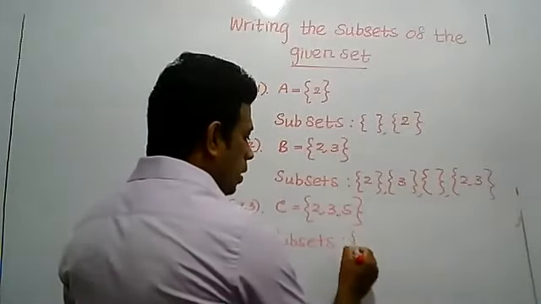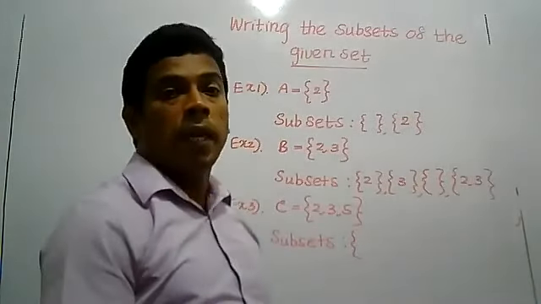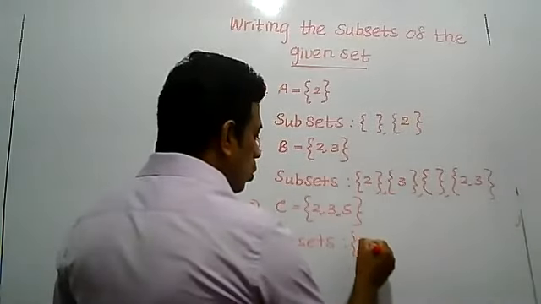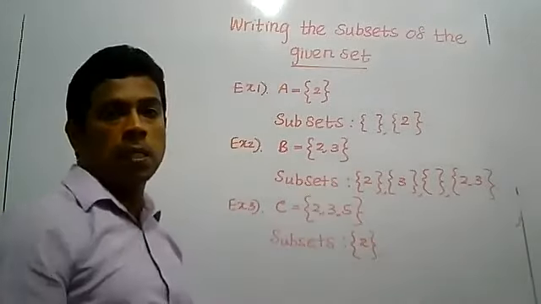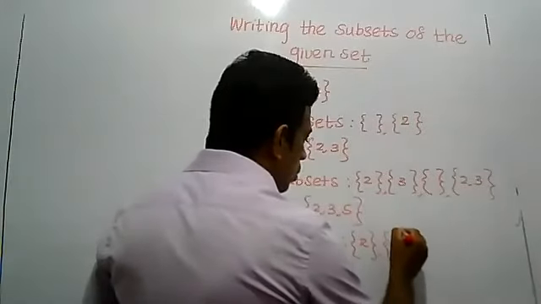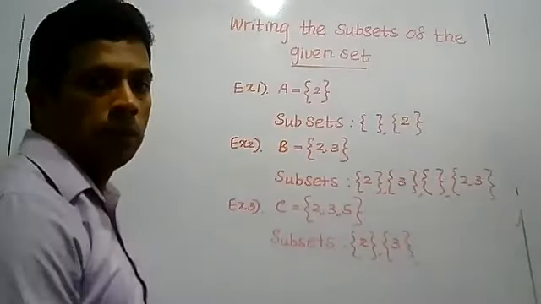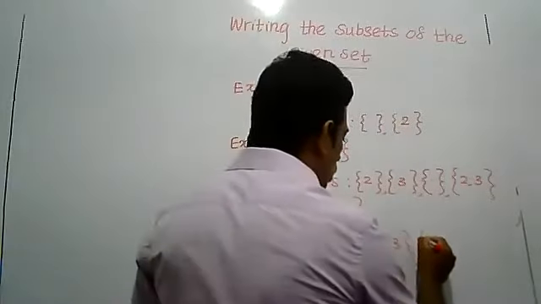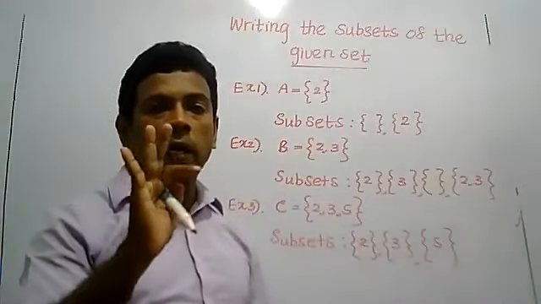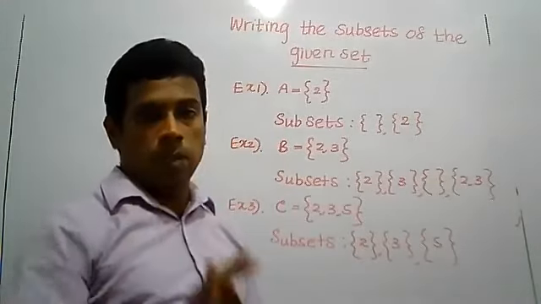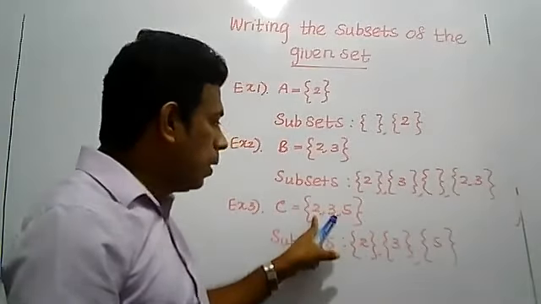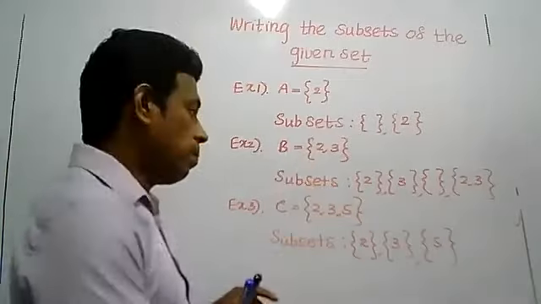Now, I said there are 8 subsets. The first one: take an element, 2 is a subset. Then 3, 3 is also a subset. Then 5, 5 is also a subset. When you take 1 element each, you will get 3 subsets. 2 is a subset, 3 is a subset, 5 is a subset.